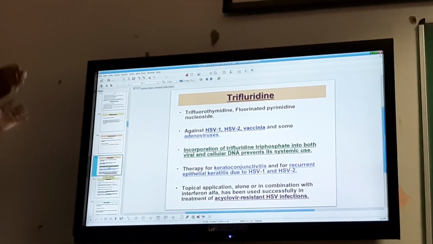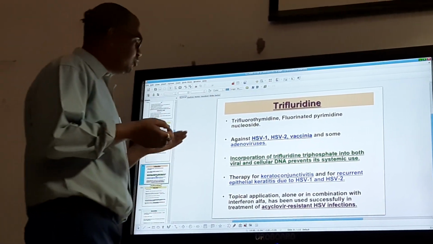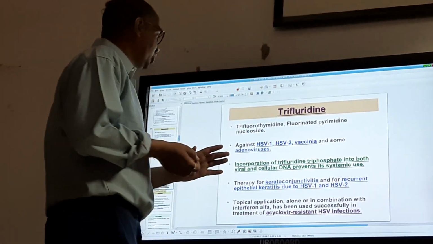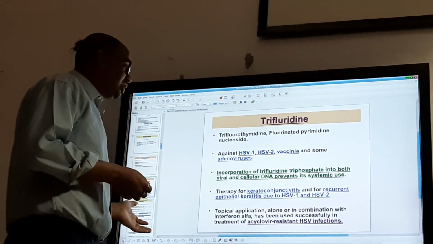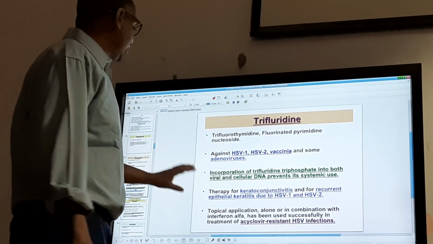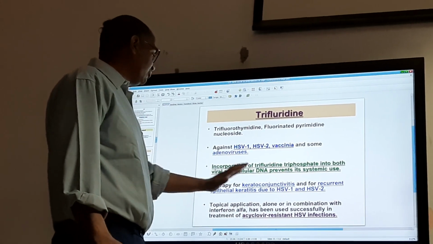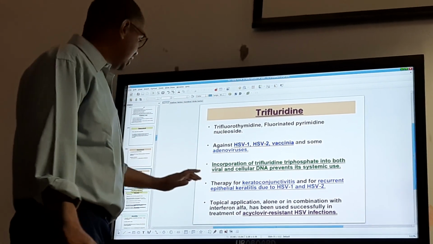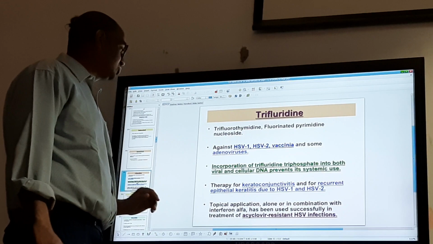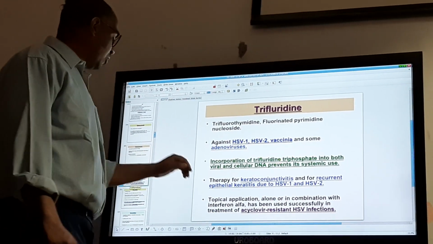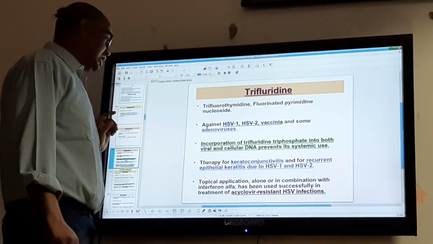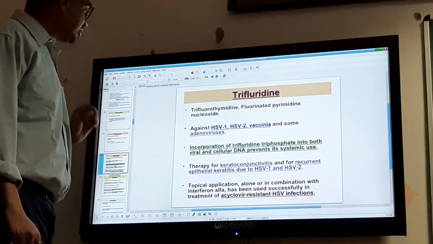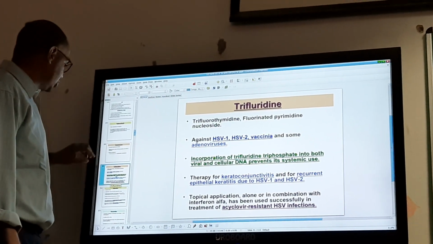It is similar to acyclovir, becoming monophosphate, diphosphate and triphosphate, and disturbs the translation and transcription by the virus. It is a therapeutic agent for keratoconjunctivitis and recurrent epithelial keratitis due to HSV1, HSV2. Topical application alone or in combination with interferon alpha has been used successfully in treatment of acyclovir-resistant herpes simplex infection.